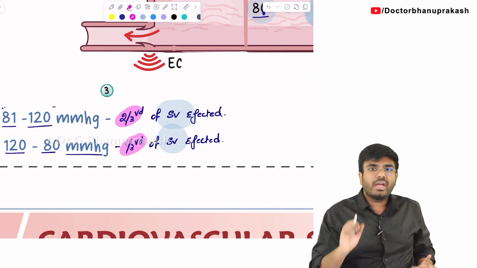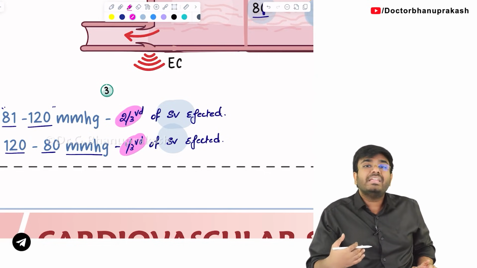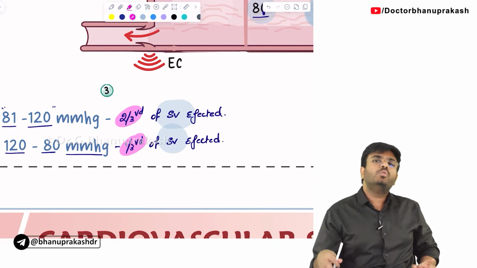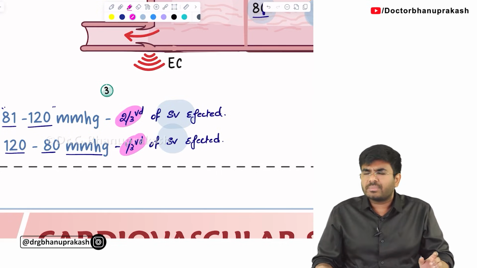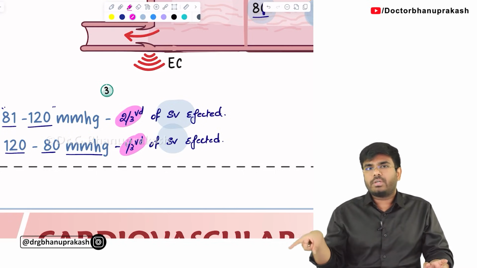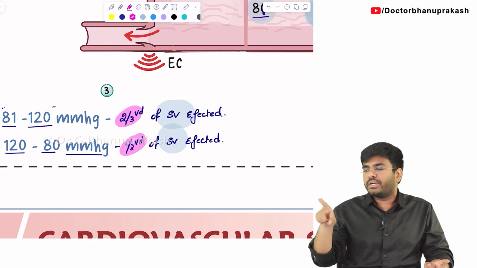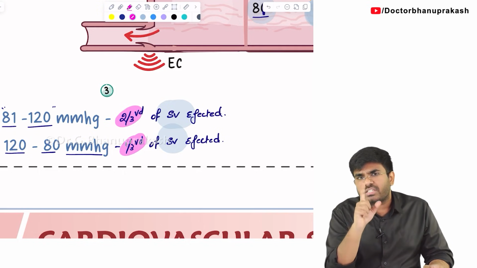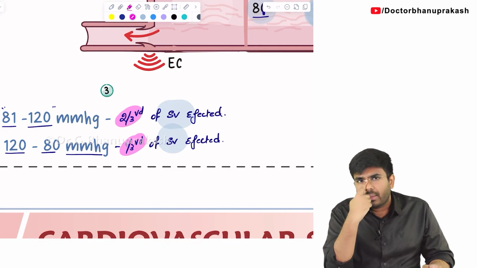But if I ask you, how much stroke volume is ejected during isovolumetric contraction? Students have a mindset that whenever the heart contracts, blood will be ejected into the aorta. Whenever the ventricle contracts, blood will be ejected into the aorta. But it's not always true. During isovolumetric contraction, the ventricle is contracting, but do you think even a single drop of blood is going into the aorta?